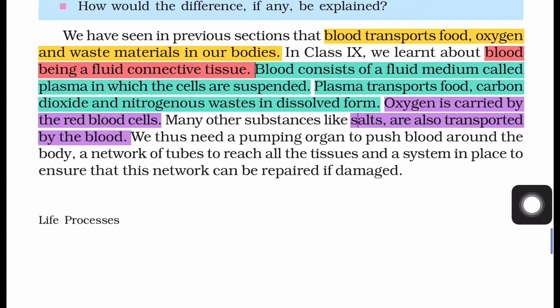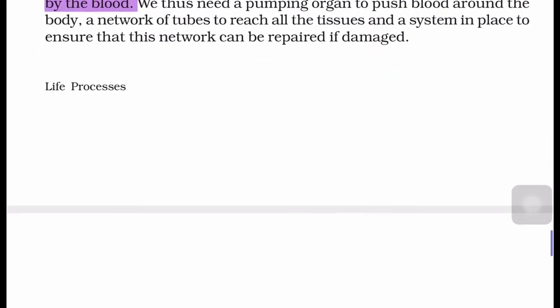Whatever materials are carried by blood must be pushed to all the cells or tissues, and there must be a network that connects all the cells in our body. Similarly, there must be some other system that ensures that any damage can be repaired. So these are the three things we require for the transportation of material in our body.